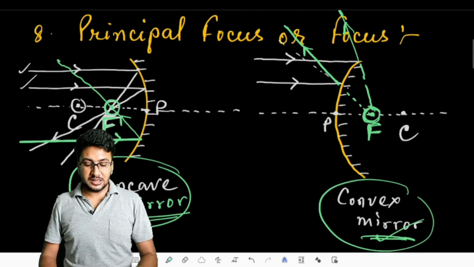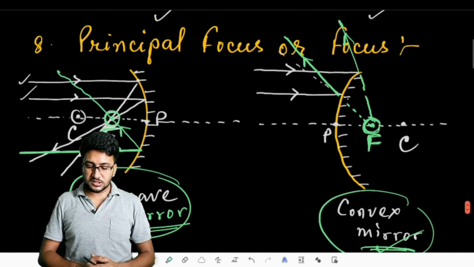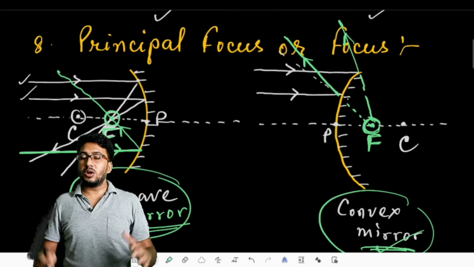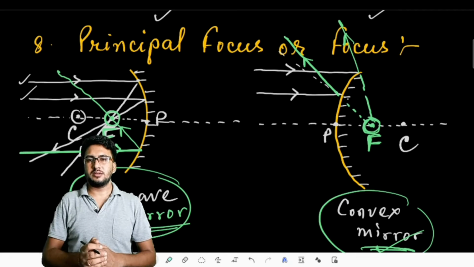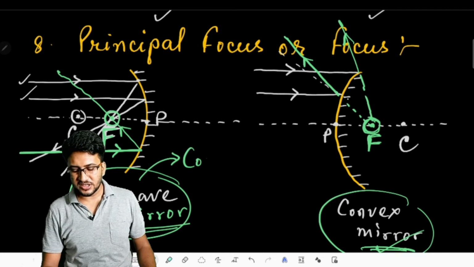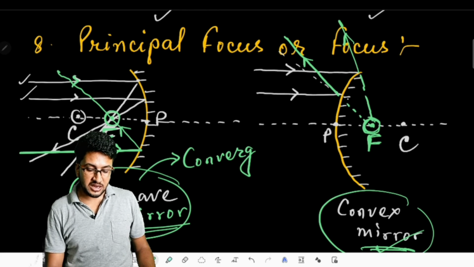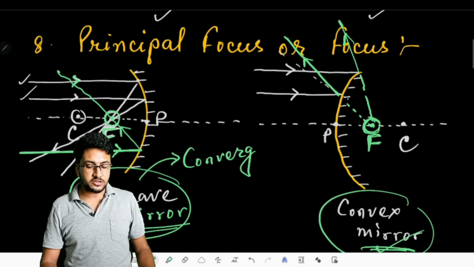And what is the property that we have checked from such kind of discussion of principal focus? That is that the concave mirror always converges the parallelly coming light rays to a particular point, which is the focus. That means that concave mirror is acting something like a converging mirror. Can we say? Yes, definitely. As we can see that all these light rays, right after coming, are passing through a particular point. That is the focus of the mirror.